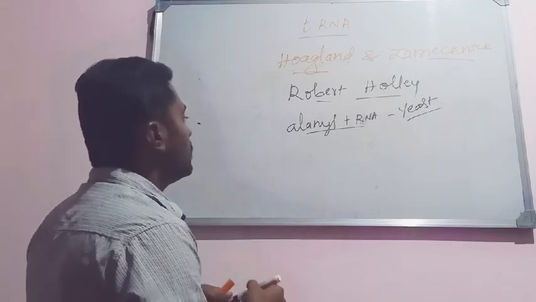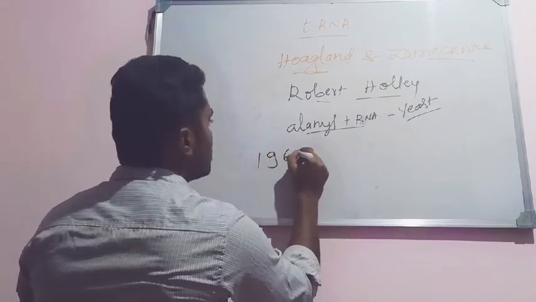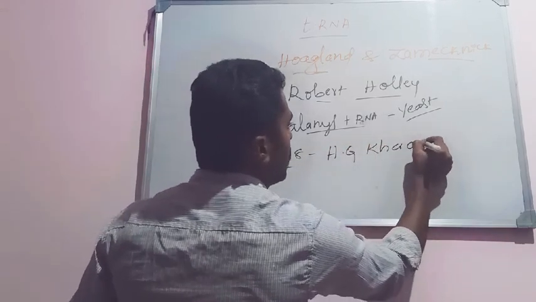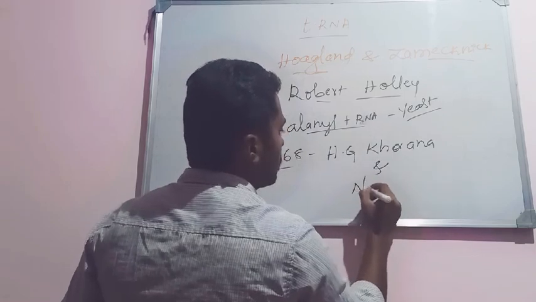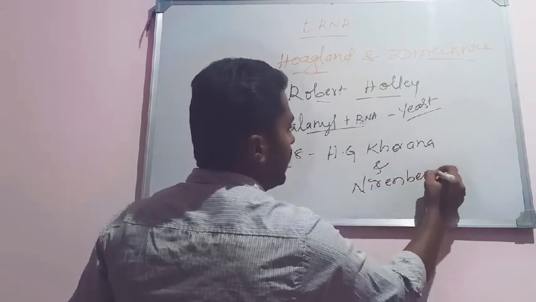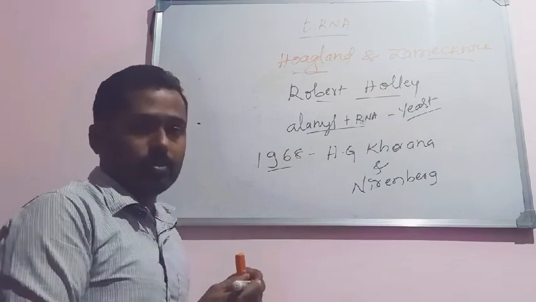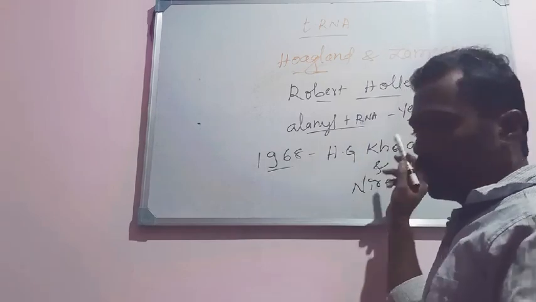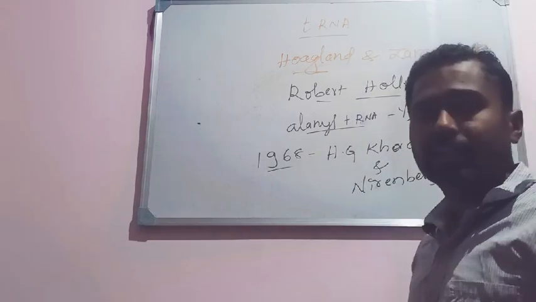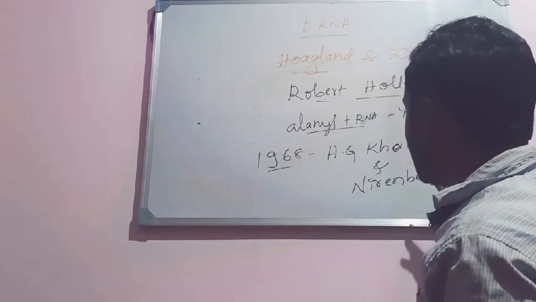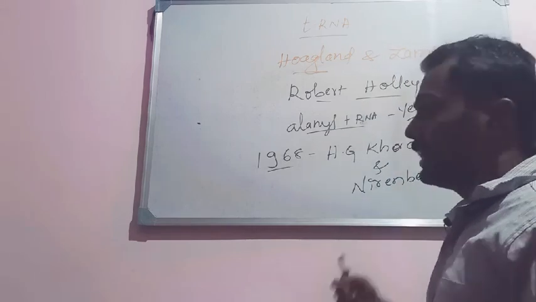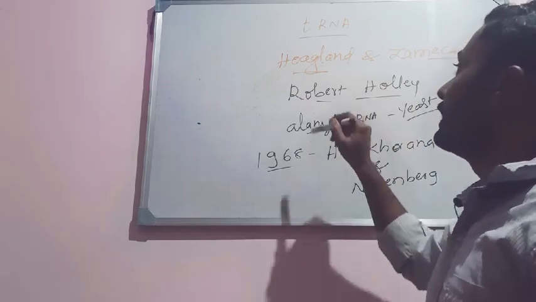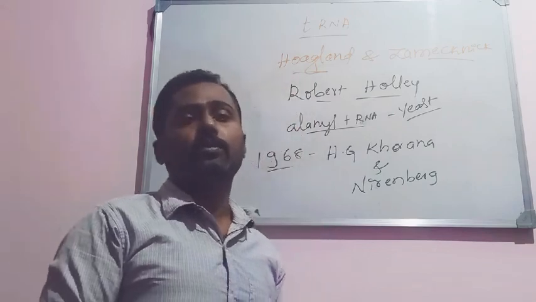For that he was awarded the Nobel Prize in 1968 along with H.G. Khorana and Nirenberg. Their contribution is different: the elucidation of the genetic code and the properties of the genetic code were given by H.G. Khorana and Nirenberg. Along with these people, Robert Holley got the Nobel Prize in 1968 for the discovery of the structure of alanine tRNA.